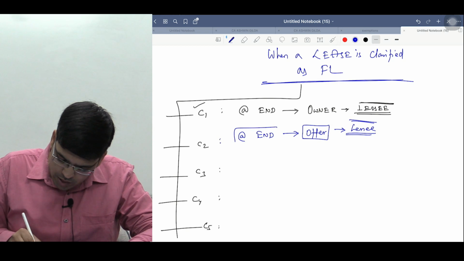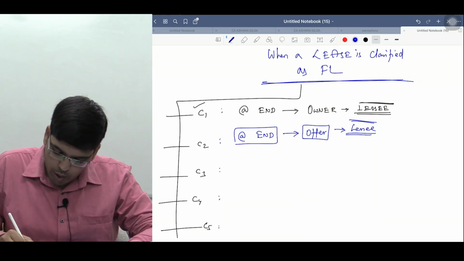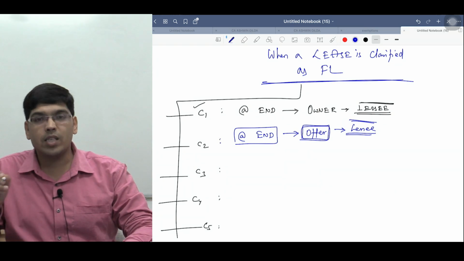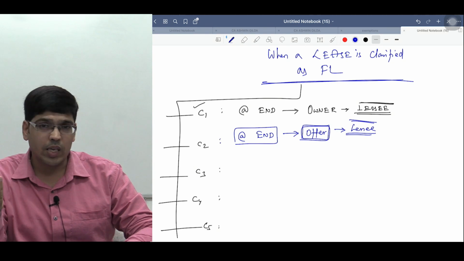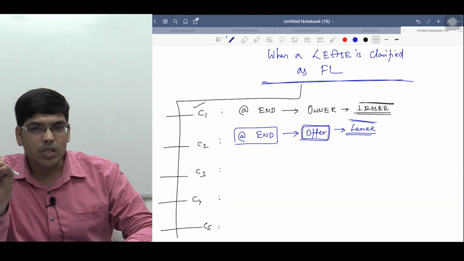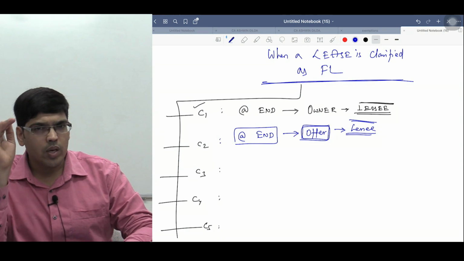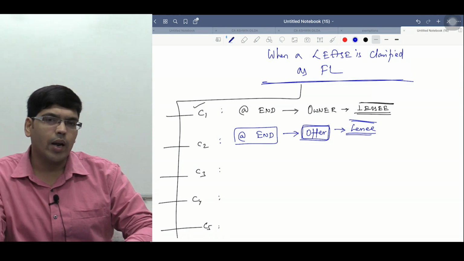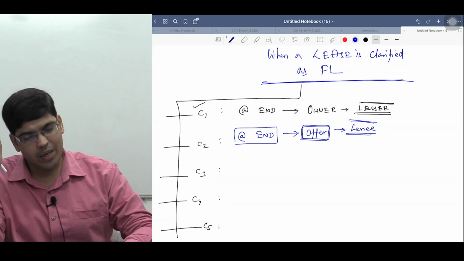So at the end of the lease term, there is no obligation on the lessee to purchase the asset, but you have made an offer to the lessee saying that if you want to buy the asset at the end of the lease term, you can. Am I clear? And the price is so low that it is obvious that the lessee will buy the asset. There is a reasonable certainty that at the end of the lease term, the asset will be bought by the lessee. Am I clear, sir?